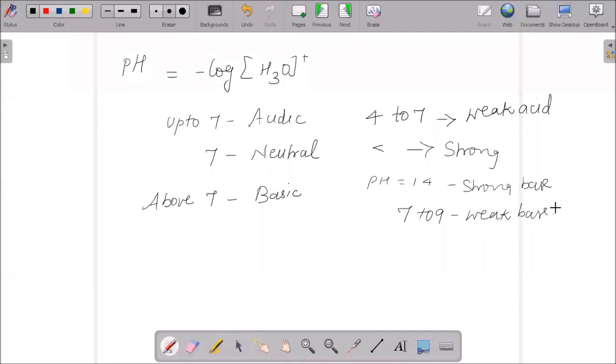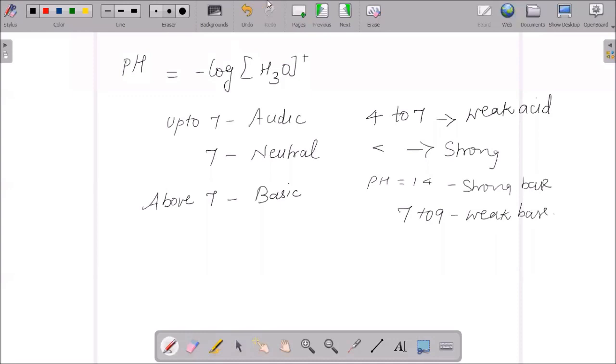When we are in numericals, they may ask us to calculate the pH value. Hence, we should know the relation, that is, minus log of H3O plus. In the same way, we can calculate for acid also.